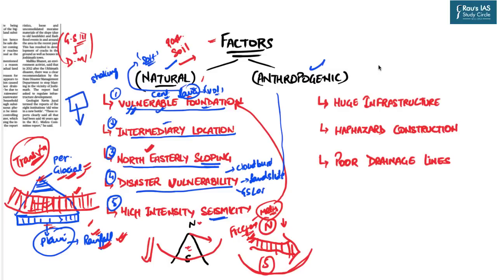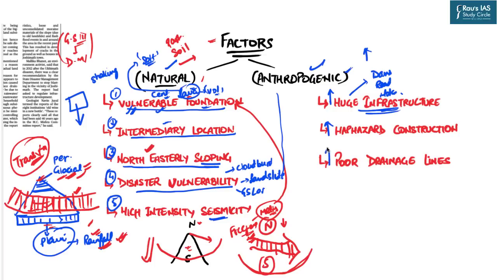But anthropogenic factors are also equally responsible, because we have created a huge amount of infrastructure in terms of dams, roads, hotels, etc. So this infrastructure increases the superincumbent load on the foundation of these towns. The haphazard constructions which do not follow the building bylaws, building codes, further increase the vulnerability of such regions.